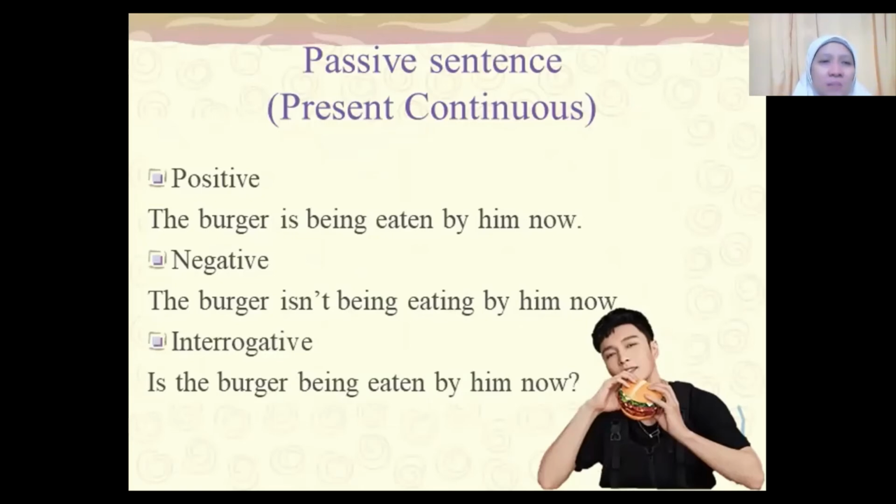Let us repeat the positive sentence. The burger is being eaten by him now. Negative, the burger is not being eaten. Sorry, it should be: the burger is not being eaten by him now. And then the interrogative: is the burger being eaten by him now?